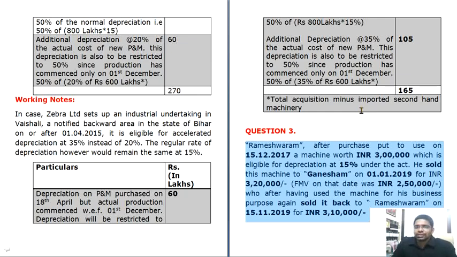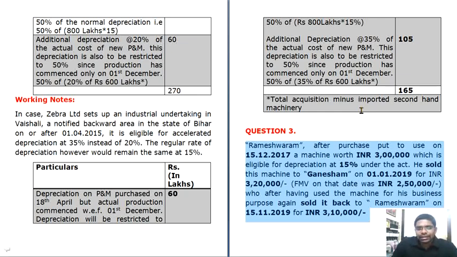That is Explanation 3. And when you repurchase an asset which has already been sold, in that particular case, the written down value of that asset on the date on which it was sold by Mr. Ramesh, or the price at which it has been reacquired, whichever is lower, will be considered as the value.